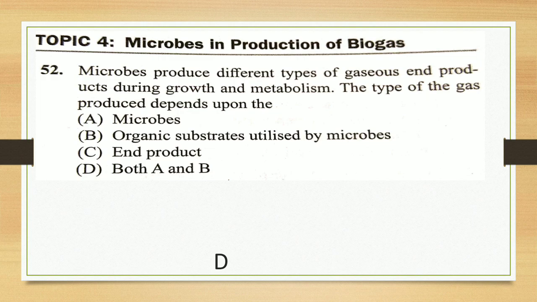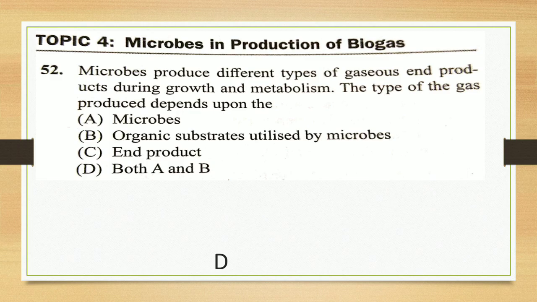Options: microbes, organic substrate, end product, both A and B. The answer is microbes and organic substrate. Answer is D. So the end product of growth and metabolism depends upon the microorganism present there as well as the substrate they are going to use.